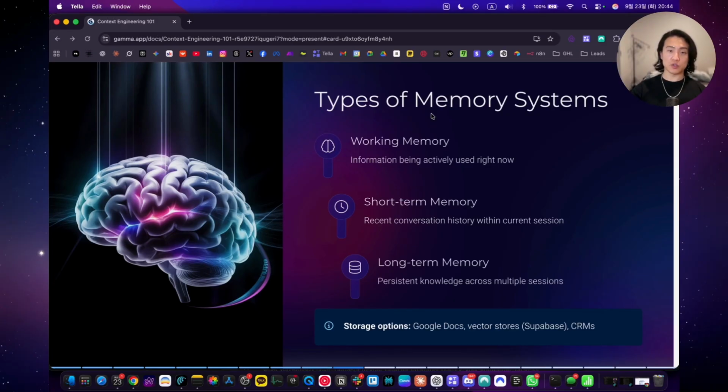And the way you can store long-term memory is, Google Docs works very well for simple implementations, but as you get more information to process, you would want to start using vector stores and vector databases like Supabase. And you can also use CRMs like Go High Level or Salesforce or HubSpot to store customer information and to retrieve information from there. So the choice depends on your specific use case, technical infrastructure, and team capabilities. So the key is ensuring that the stored information can be efficiently retrieved when it's relevant.